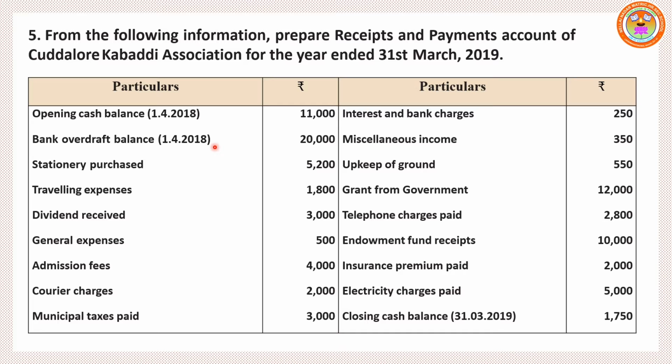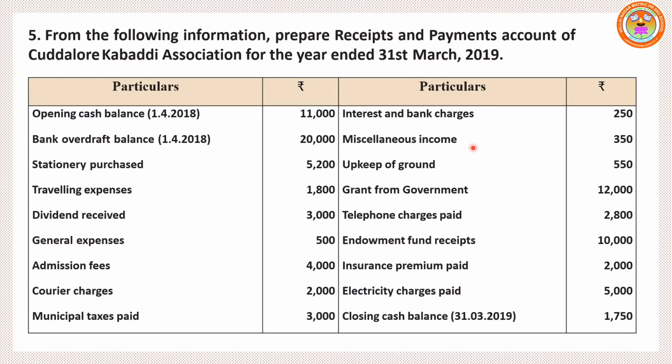That means credit side. Stationery purchase, payment, credit side. Traveling expenses, also payment, credit side. Dividend received, debit side, receipt side. General expenses, payment side. Admission fees: since we are running a not-for-profit organization, admission fees received, show it under debit side, receipt side. Courier charges, payment side. Municipal taxes paid, payment side. Interest and bank charges also payment side.